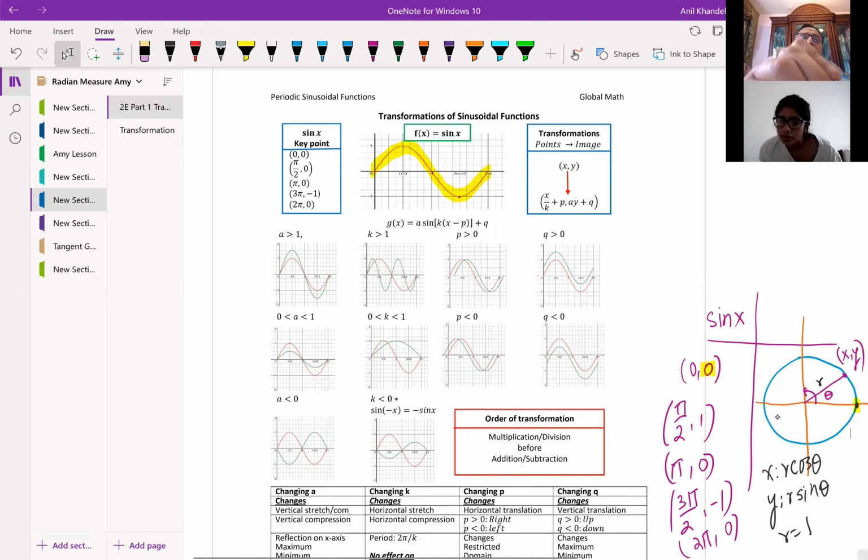But as you increase your angle to pi by 2, which is right there, then the y value is 1, correct? And as you move further, the y value becomes 0. You can see that. And 3 pi by 2 means -1. And then it gets back to 0. Now, think about this as a timeline. What I'm trying to say is consider a wheel there. So if the wheel is moving, then this point is also going up and down, right? And it also moves forward, and you get this sine wave.